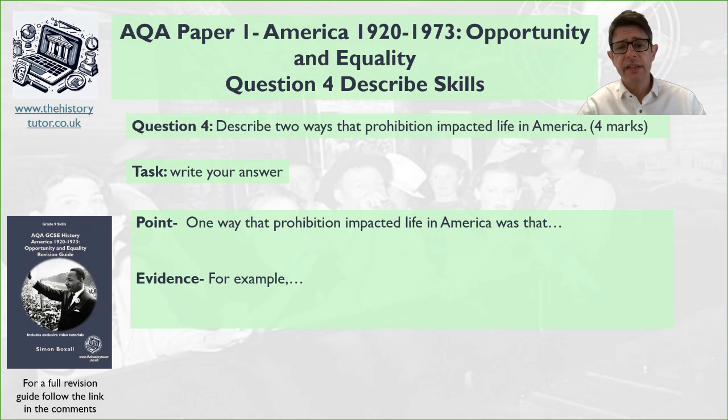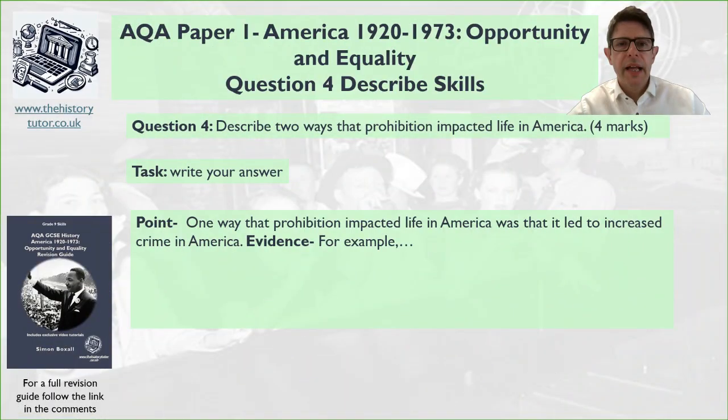Okay, so how do we write this? As I said earlier, we make a point and evidence. We're not doing the full PEEL paragraphs I talk about in other questions. So one way prohibition impacted lives was, then the evidence. For example, give an example. Okay, so what do you think would be a good opening sentence for the first point? So in your revision guide now, or if you're working on a piece of paper without my revision guide, give it a go now. How are you going to do your opening sentence? Pause me now and give it a go.